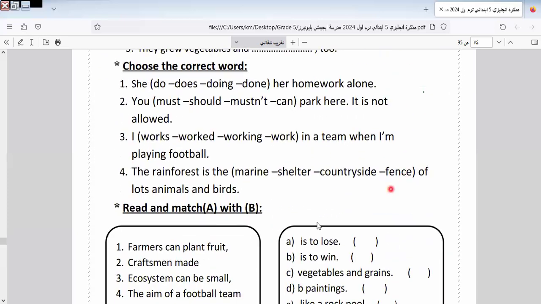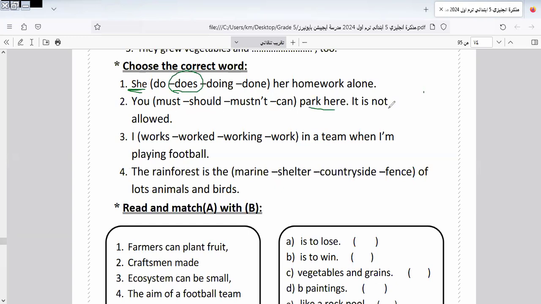Let's go to answer the questions related to this unit. She does her homework alone. So it will be what? Here we have she. She is singular. What can I put? Here we say she does. She does her homework alone.